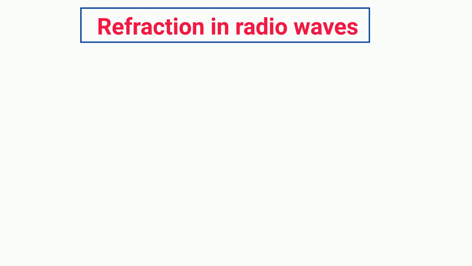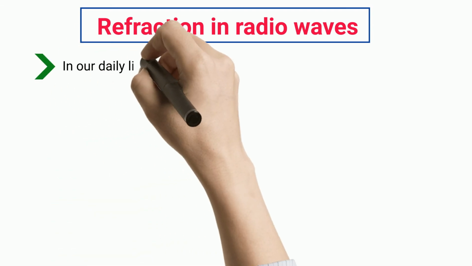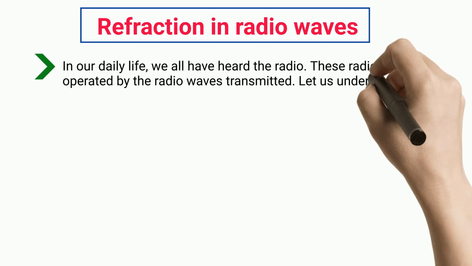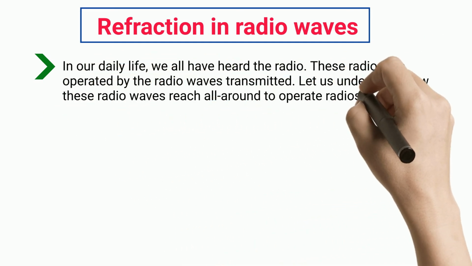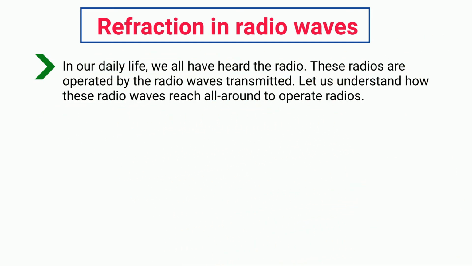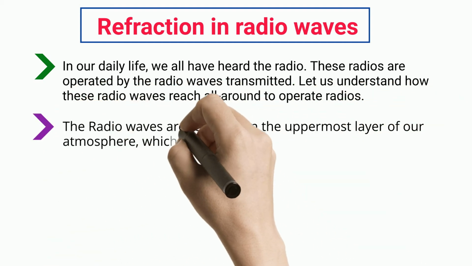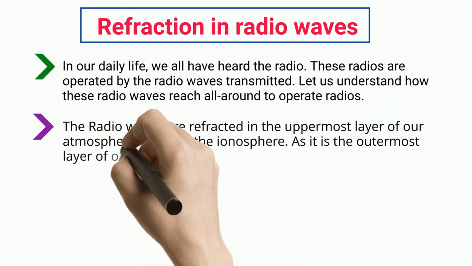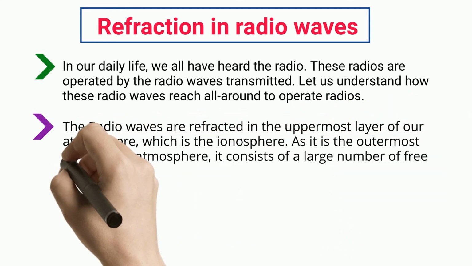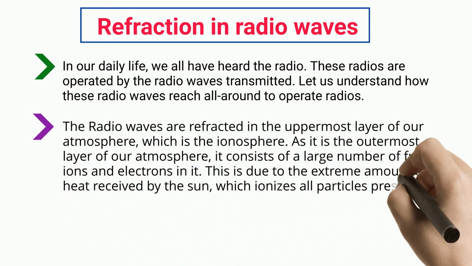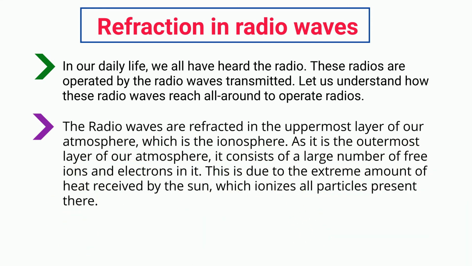Refraction in radio waves. In our daily life, we all have heard the radio. These radios are operated by the radio waves transmitted. Let us understand how these radio waves reach all around to operate radios. The radio waves are refracted in the uppermost layer of our atmosphere, which is the ionosphere. As it is the outermost layer of our atmosphere, it consists of a large number of free ions and electrons in it. This is due to the extreme amount of heat received from the sun, which ionizes all particles present there.